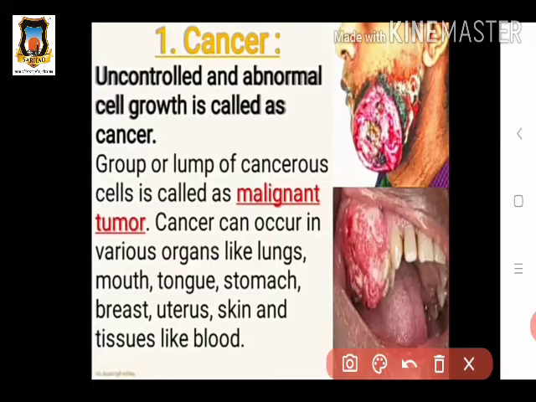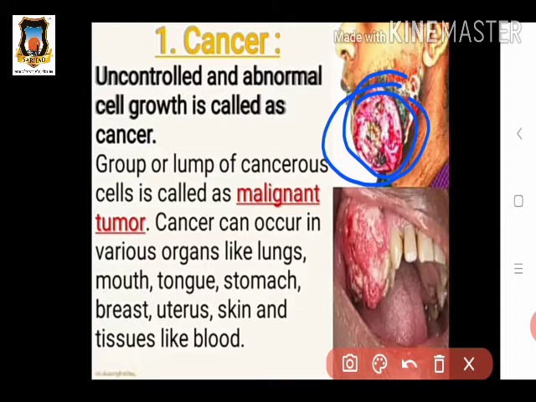Okay, if we see this picture, there is a group of cells collected together that forms a tumor, a cyst-like structure. Such a tumor is called a malignant tumor.